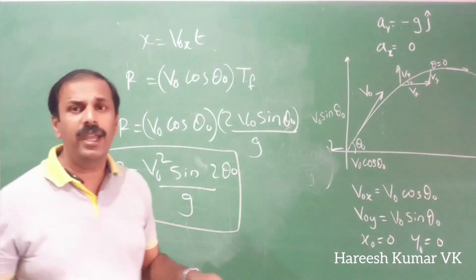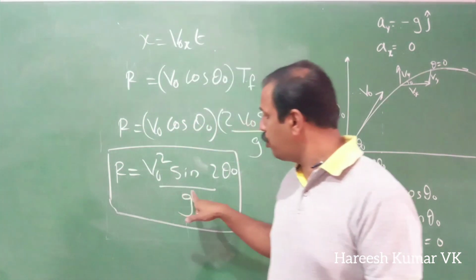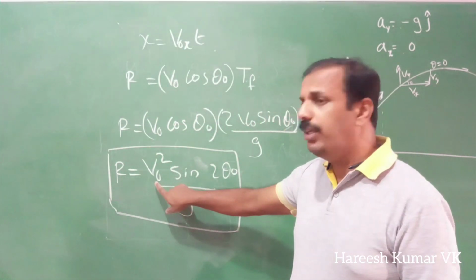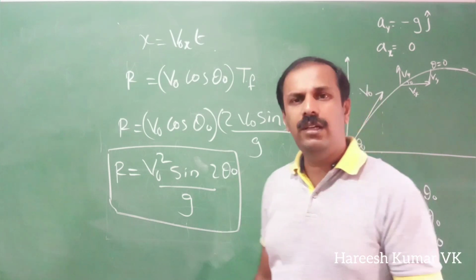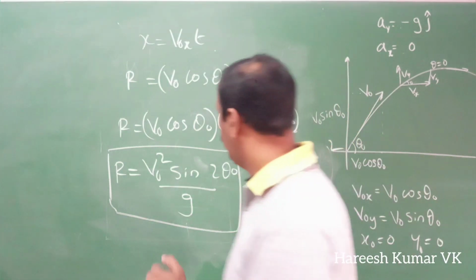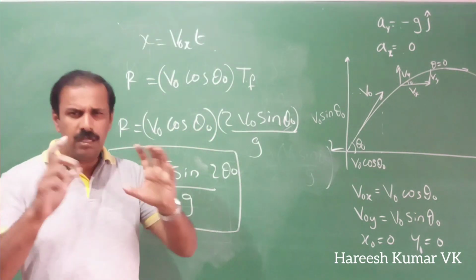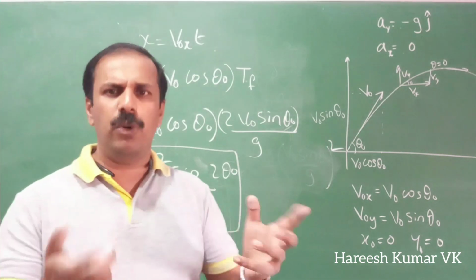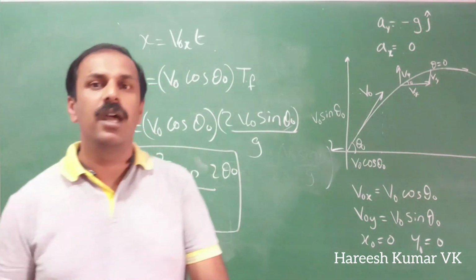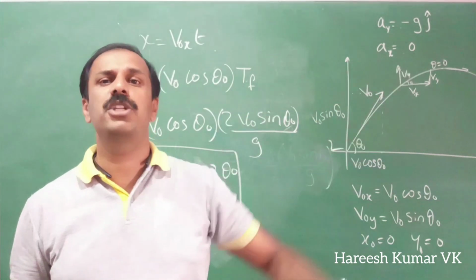So when you are throwing a particular thing, up to what range it will go depends on the initial velocity and also the angle. Now when will it get maximum range? See here, this v0, you are throwing with a particular velocity. Just think about a sports situation where you have a javelin and you want to throw the javelin so that it should reach the maximum distance.